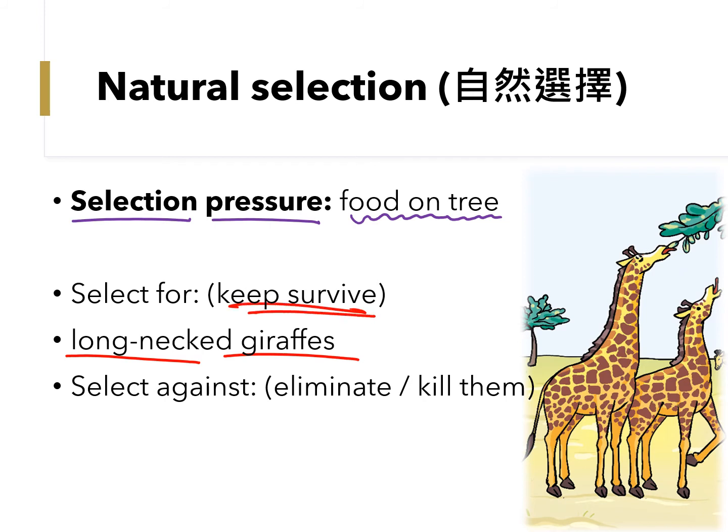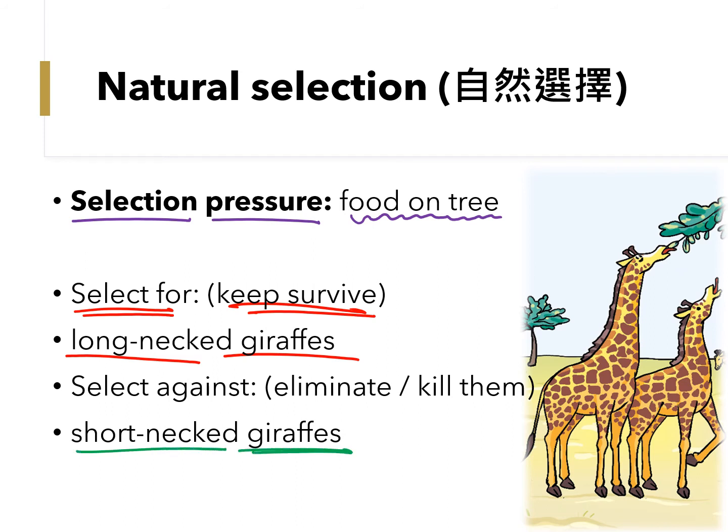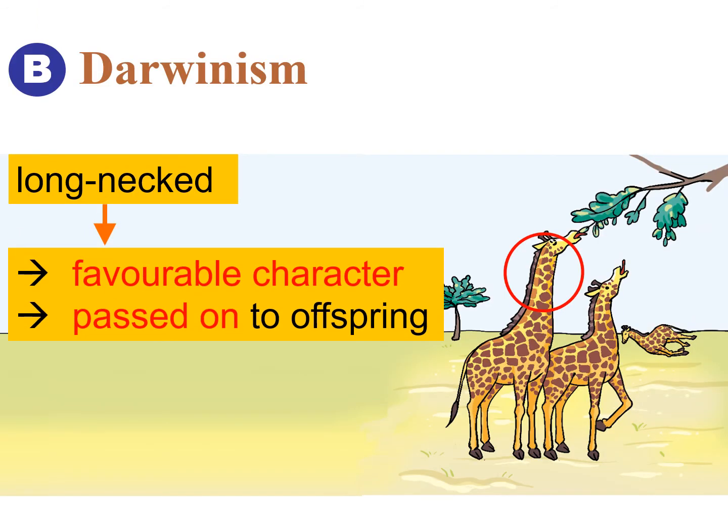Since they survive, we say they are being selected for. On the other hand, the short-necked giraffes died. They are being eliminated and killed. So the short-necked giraffes are being selected against. The long-necked giraffes have a favorable character. They can reach the top of the tree and eat the leaves there. Therefore, they survive and reproduce better and pass on these favorable characters to their offspring.